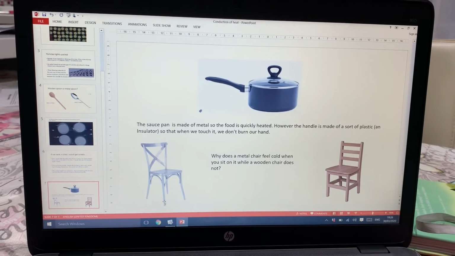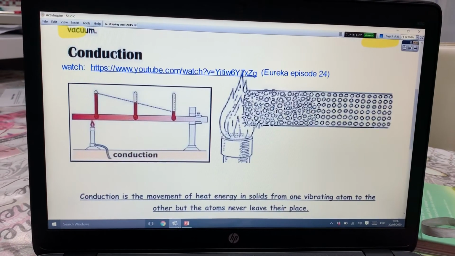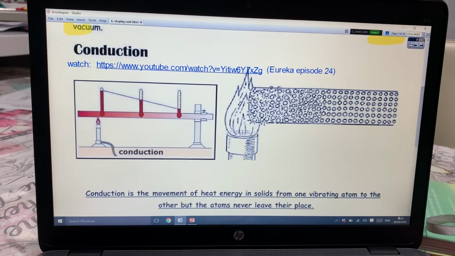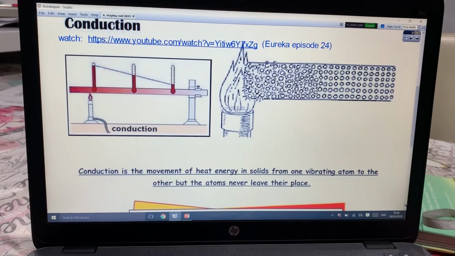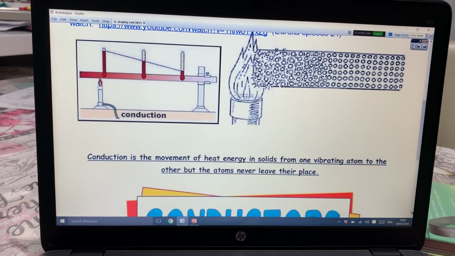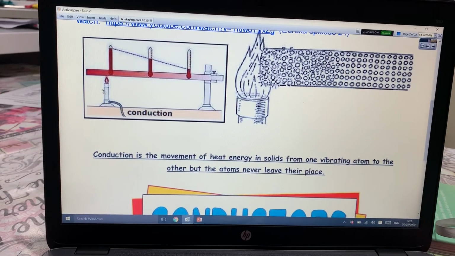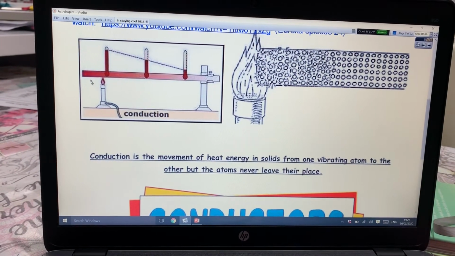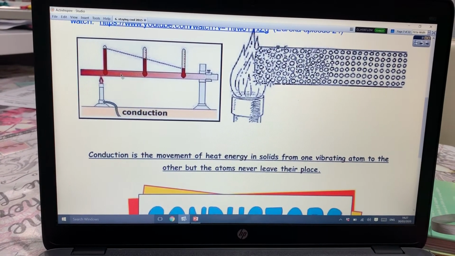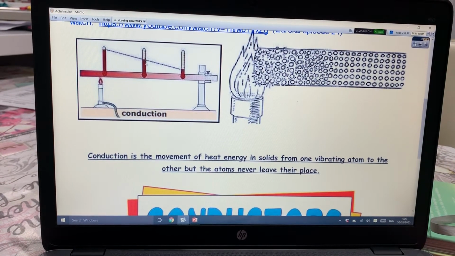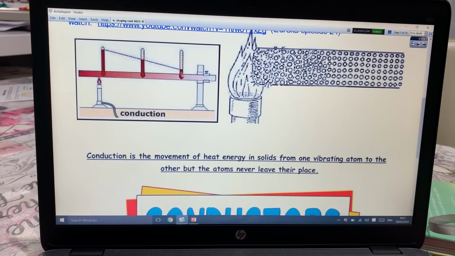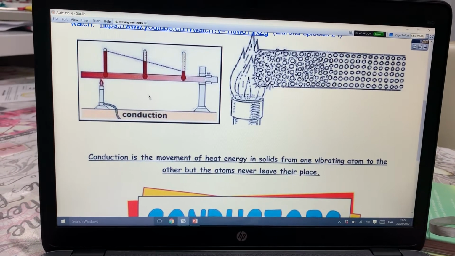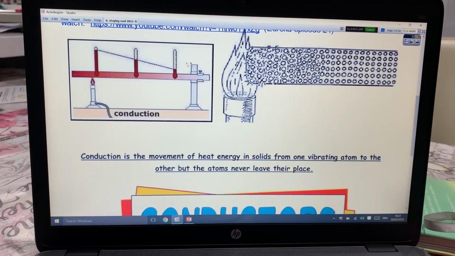Okay, so I'm going to send that by email. And now you have your notes here, which you need to fill in. Basically, you have what conduction is and what is happening. In the pictures, we're seeing that where there is the Bunsen burner here, we have a high temperature. And then as time goes by, the temperature of this thermometer starts to increase, and eventually this will start to increase. And if you keep heating, the temperature of all of these will rise.